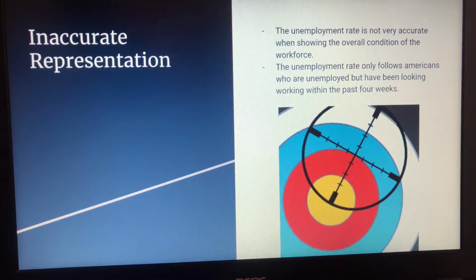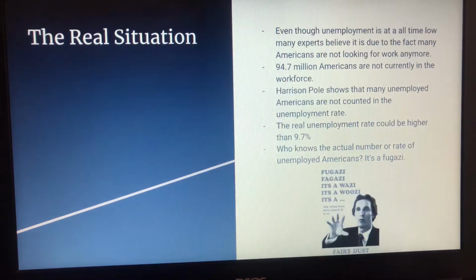The unemployment rate only follows Americans who are unemployed but have been looking for work within the past 4 weeks. Even though unemployment is at an all-time low, many experts believe that this is due to Americans not looking for work anymore. 94.7 million Americans are not currently in the workforce.